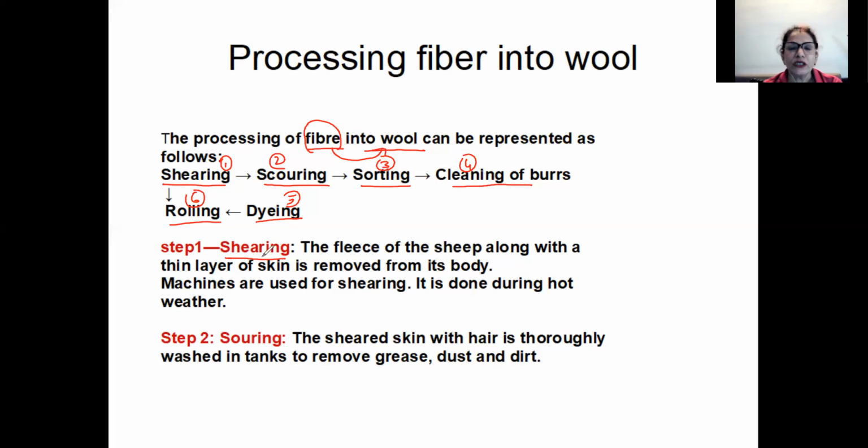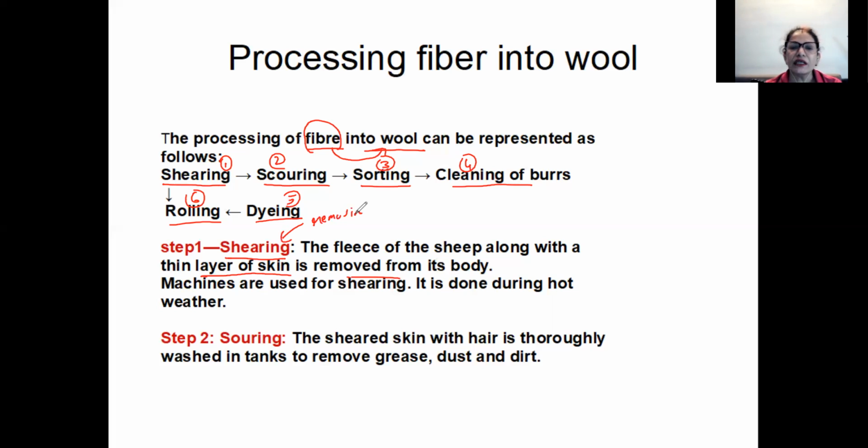So this process is known as shearing. The fleece of the sheep along with a thin layer of skin is removed from its body. This process of removing the fleece from the body of the sheep is known as shearing.